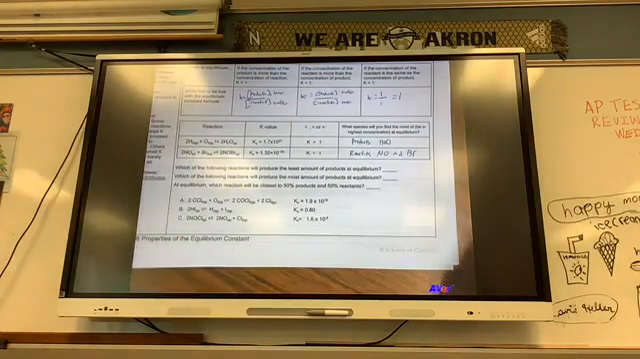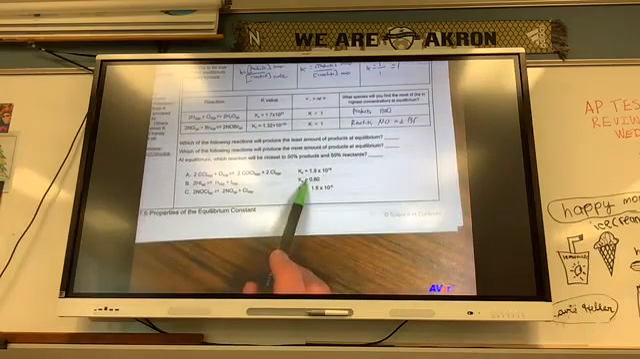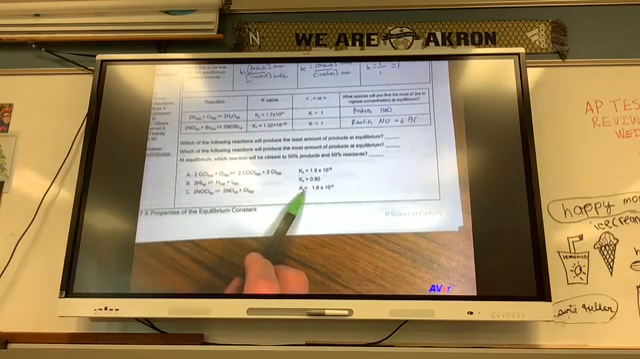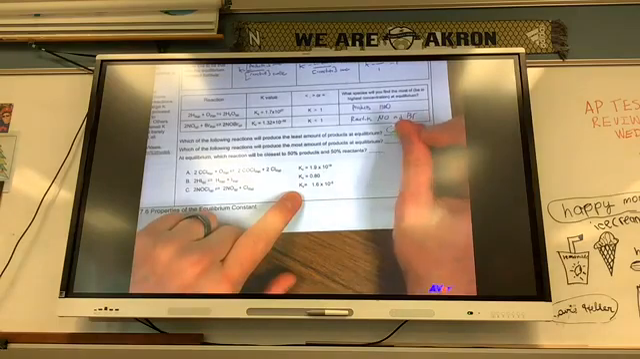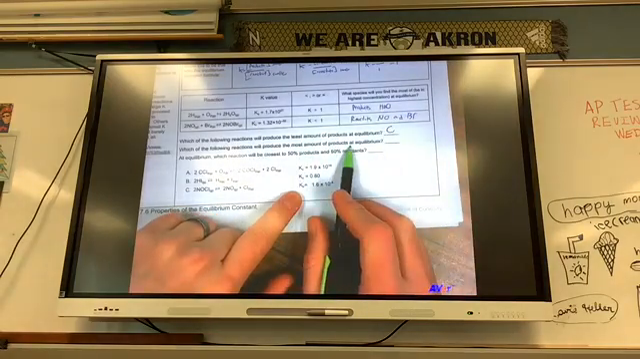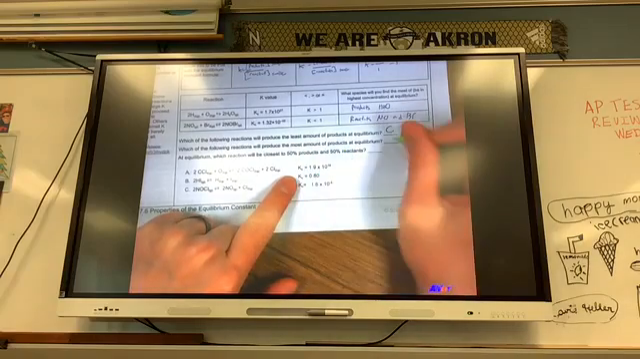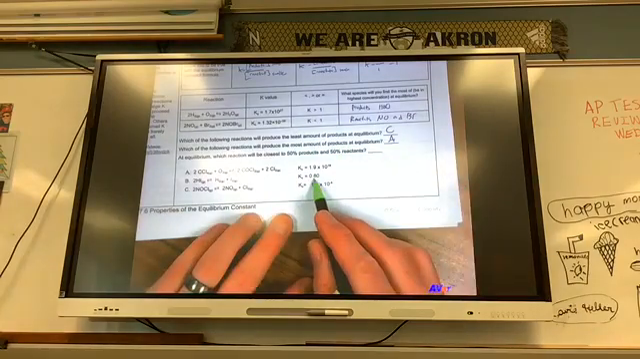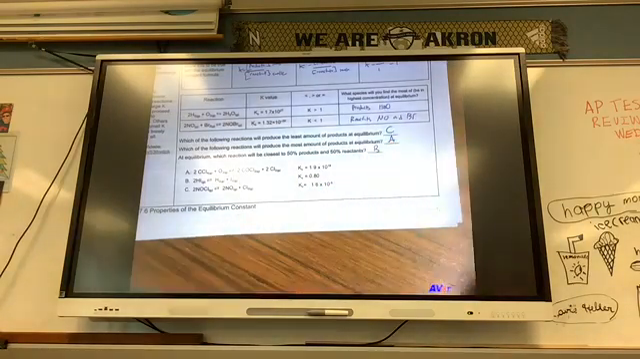Which of the following reactions will produce the least amount of products at equilibrium? So I have A, B and C. I got to compare my Ks. So my smallest K is Kc, so that's going to be reaction C. The most products is going to be the one with the highest K, so that's going to be A. At equilibrium, which one's going to be the closest to 50%? Well, that's close to 1, so it's going to be B.